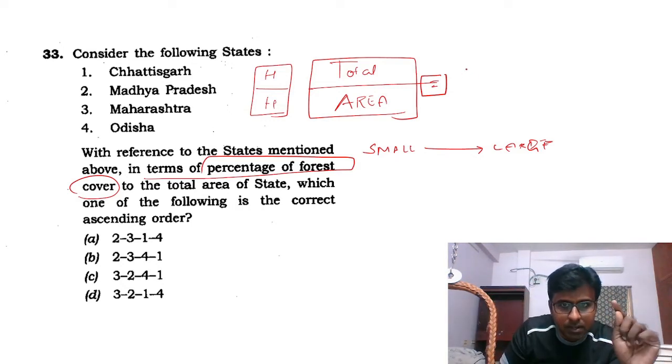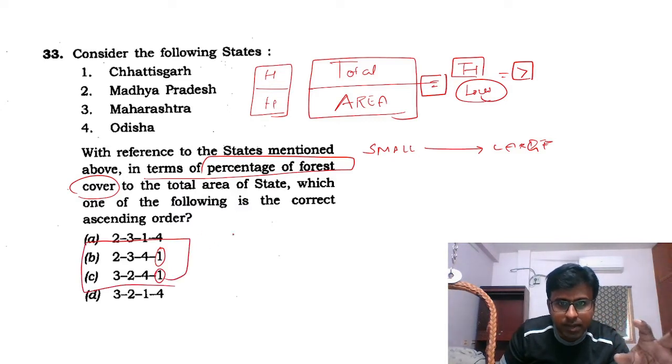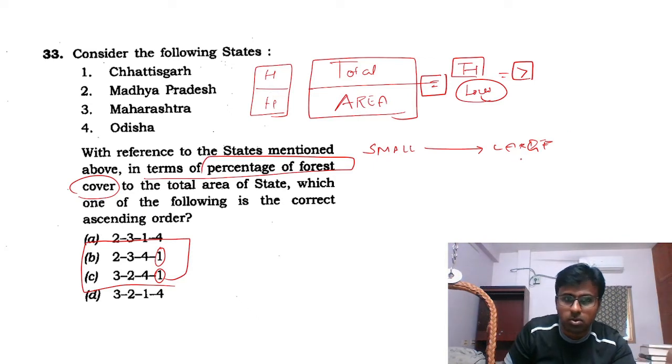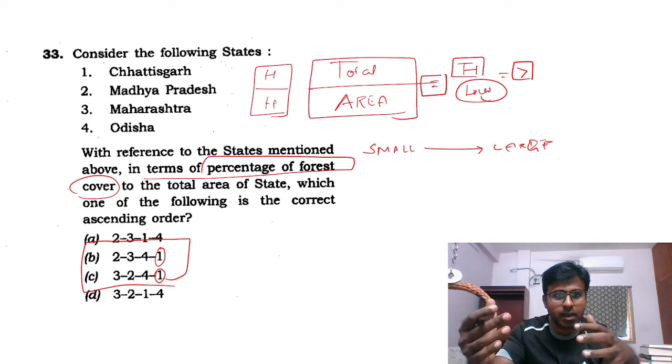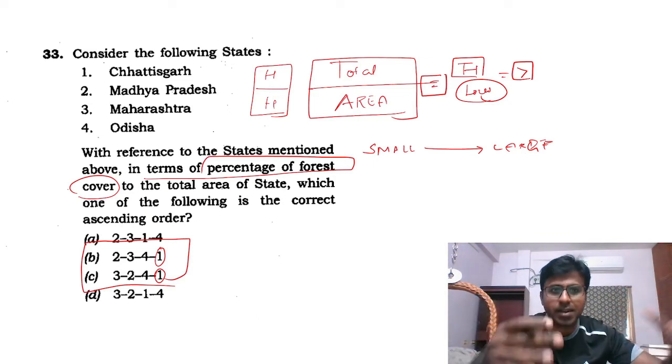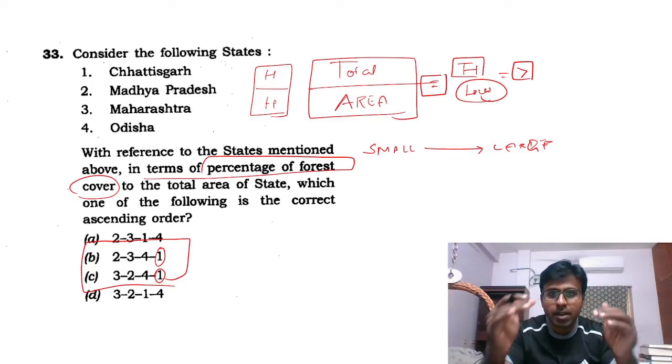But Chhattisgarh, think about it, total forest cover is also high, area is low. When the denominator is low, the fraction becomes high, and hence I started searching. If you see this, Chhattisgarh, this is the answer. You can say Odisha also, but Odisha is a little bigger state compared to Chhattisgarh. Forest cover can be high, but the denominator will also be high. But in Chhattisgarh only, numerator is high, denominator is low.